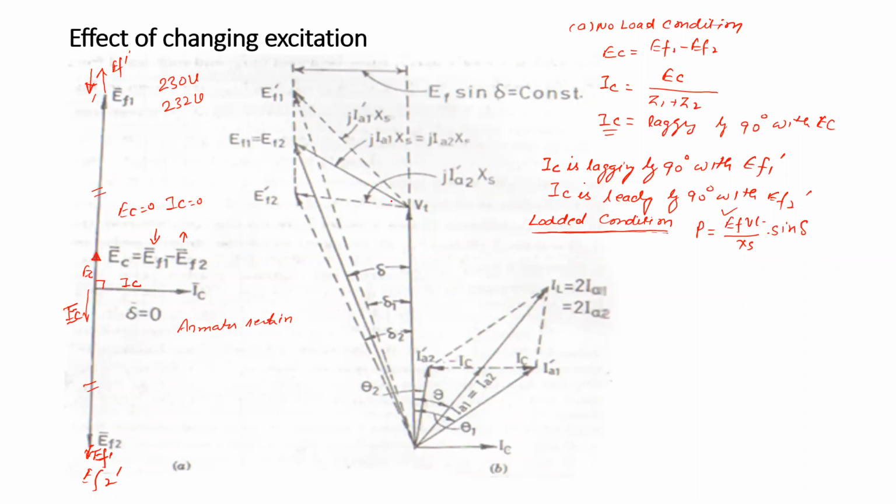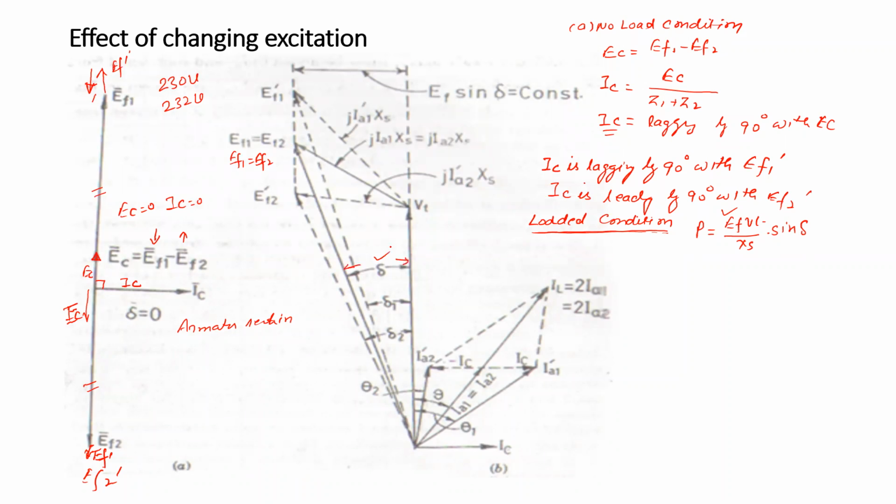So here in this case, this is the terminal voltage. Under no load or under load condition, the two alternators are in parallel, so the excitation EMFs EF1 and EF2 are equal, and this is the angle delta. This angle delta is the angle between the excitation EMF and the terminal voltage.